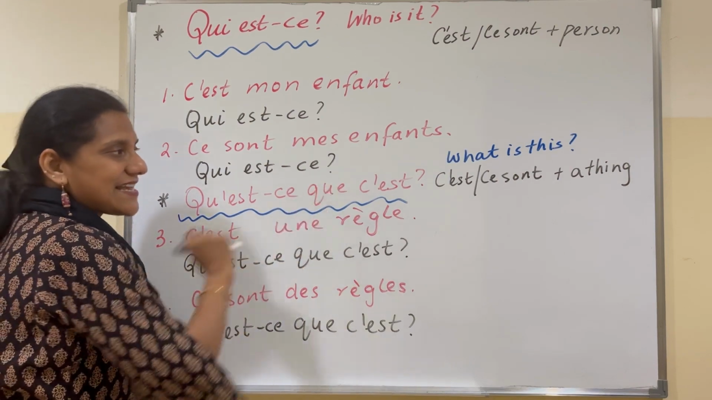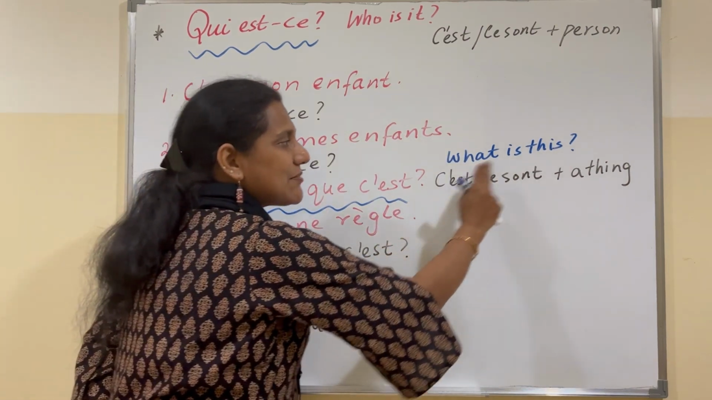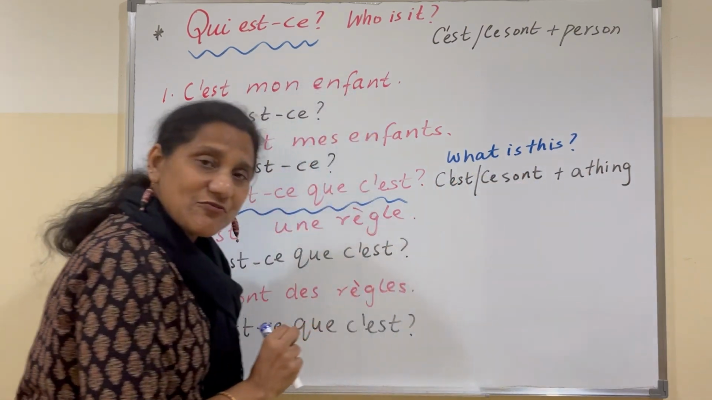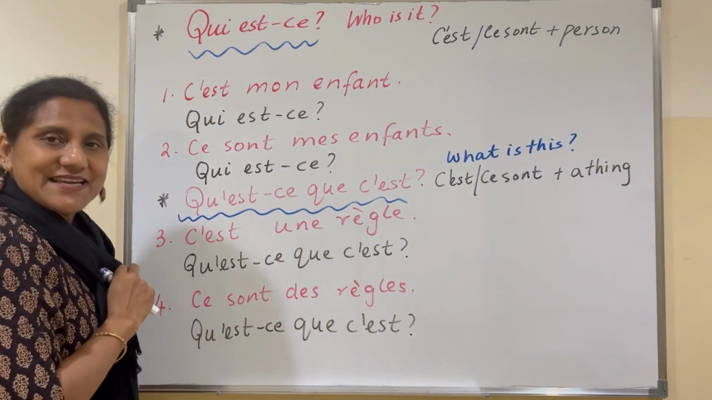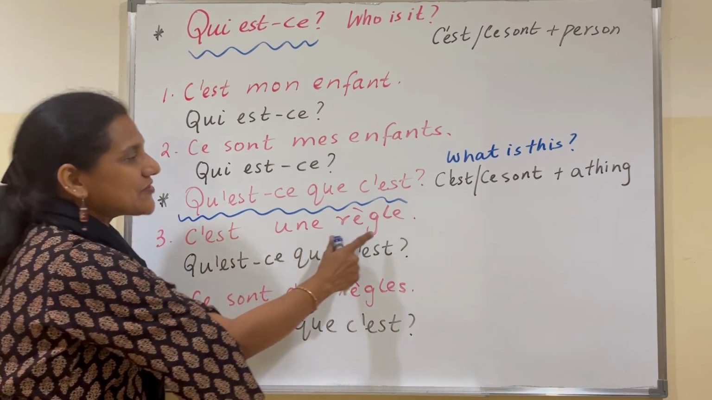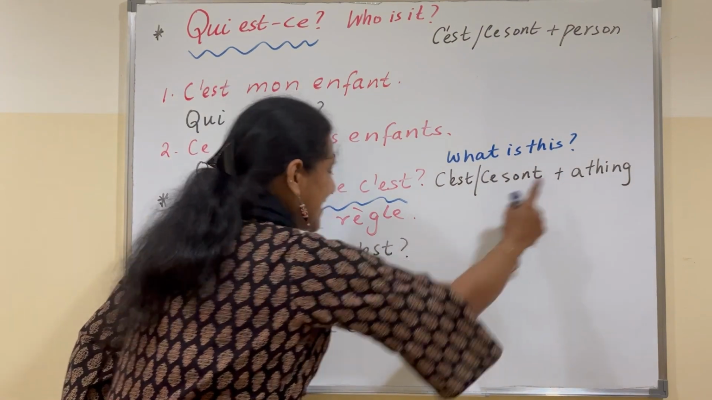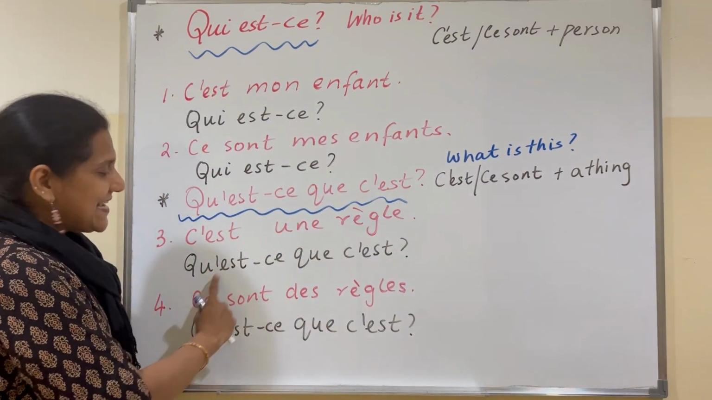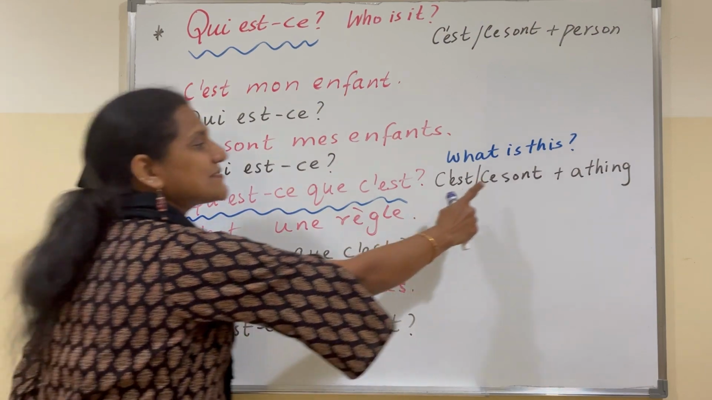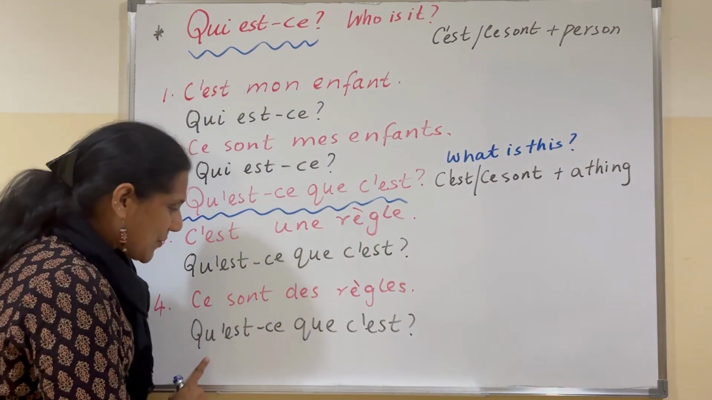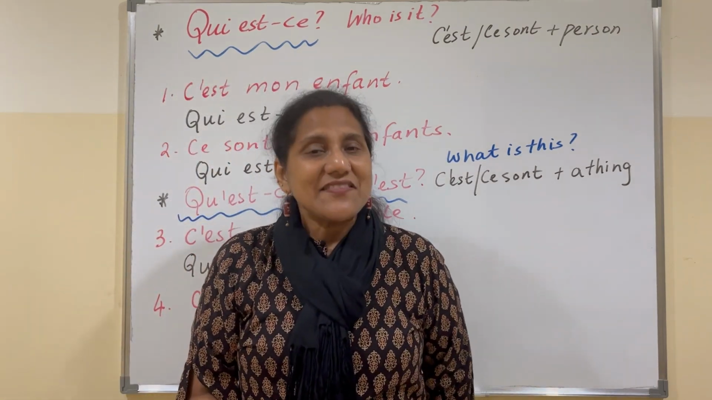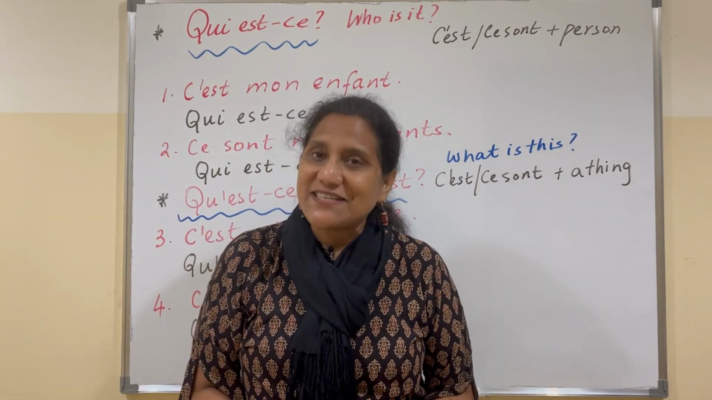Next, qu'est-ce que c'est? Same thing. C'est plus thing or ce sont plus thing. The question will be qu'est-ce que c'est? What's the meaning of qu'est-ce que c'est? What is this? So, c'est une règle, c'est plus thing. My question will be qu'est-ce que c'est? Ce sont des règles, ce sont plus thing. My question will be qu'est-ce que c'est? Let's look at the other ways of asking questions.